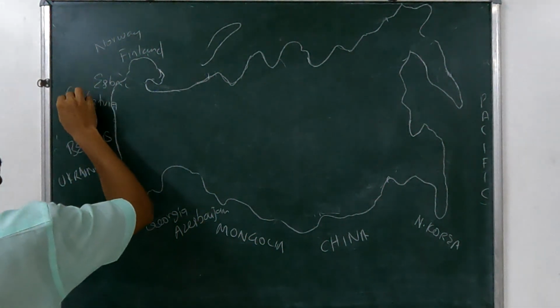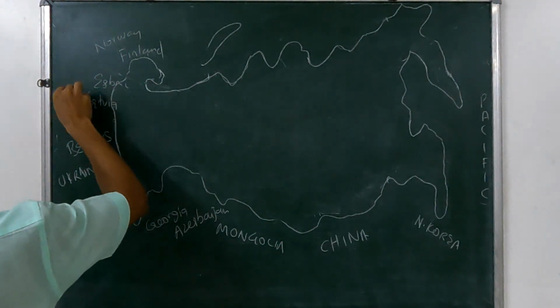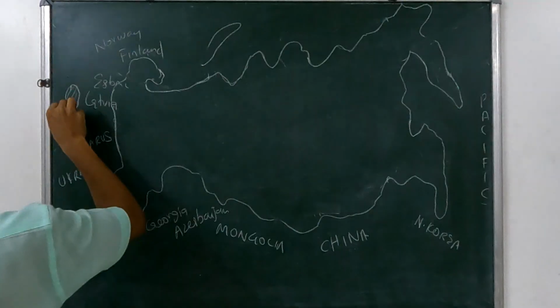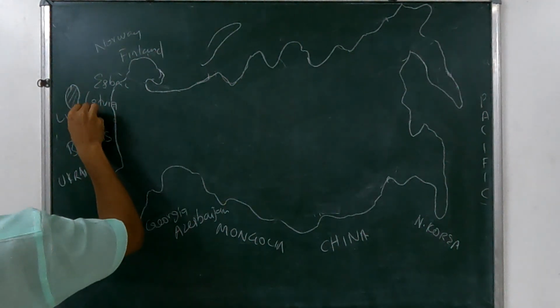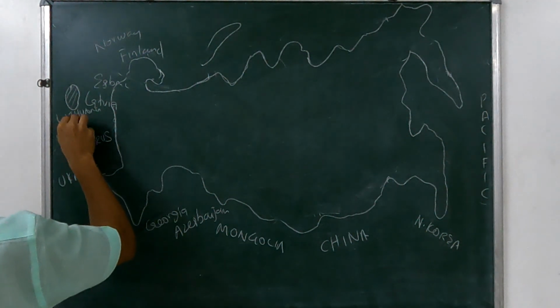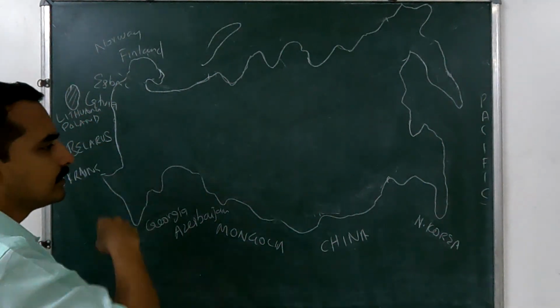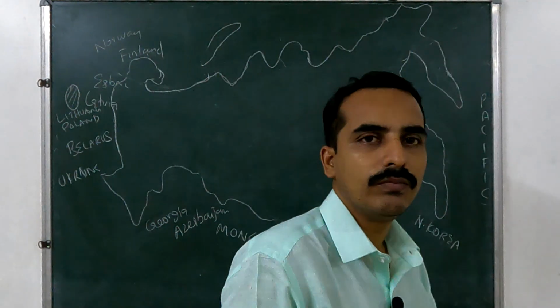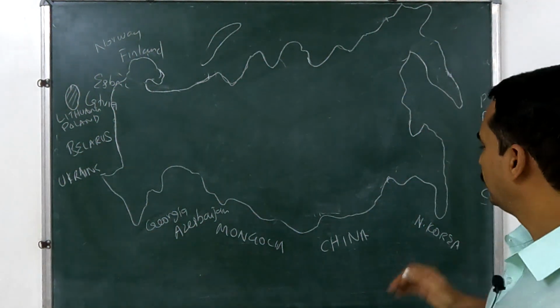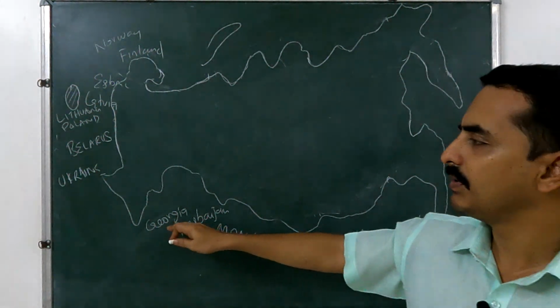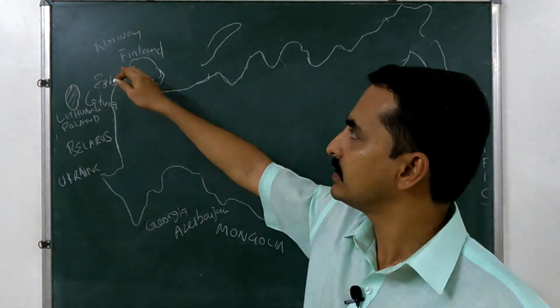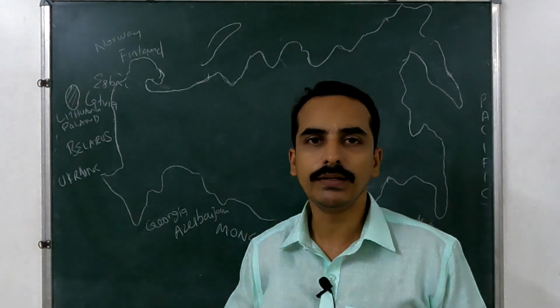So Lithuania also has the boundary with this small landmass of Russia. So Lithuania and Poland have borders with this. Okay, so these are the surrounding regions and common boundaries with Russia: North Korea, China, Mongolia, Azerbaijan, Georgia, Ukraine, Belarus, Latvia, Estonia, Finland, Norway, Lithuania and Poland.